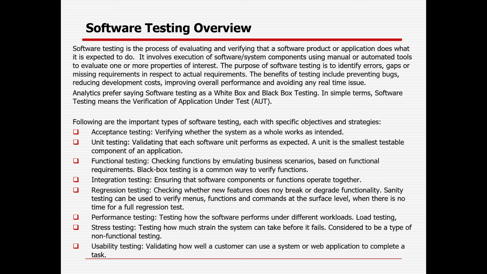And in case any defect comes, a defect is nothing but a fault in the application, or a problem which is not matching the expected requirement, and then you will log it as a defect. Once you log a defect, it goes through the defect lifecycle. So the defect will be logged in the new status, then it will be assigned to the developer. In case the developer finds it is valid, they will fix it. In case it is not valid, they will reject the defect and it will come back to the tester. If it is valid, they will fix it, the tester will retest it, and after that it will be closed. So that is the way it will go.